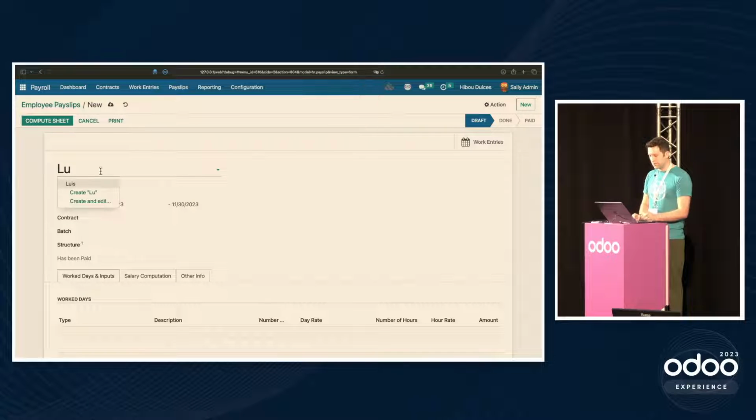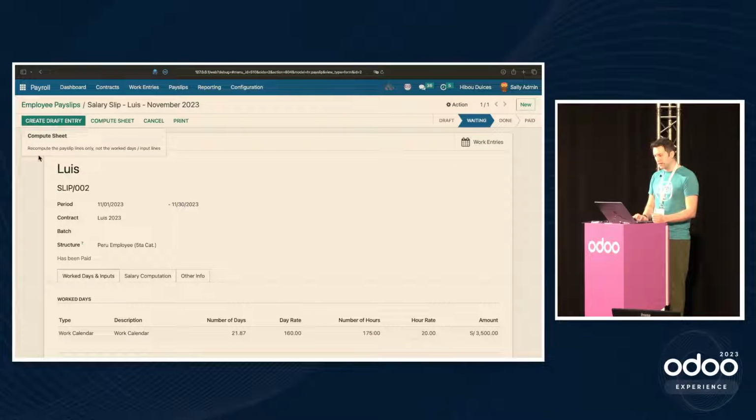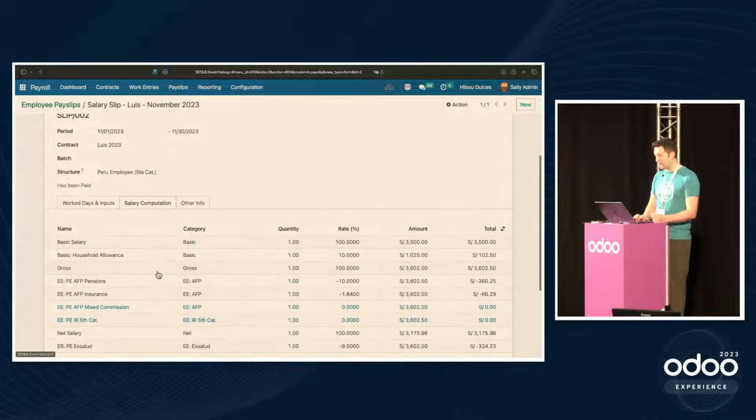So we will choose our Luis employee, and you'll note that it pulled in the contract and it pulled in the structure. This is the default structure for 5th category. There's actually a second bonus one that we'll put a pin in and get back to later as well. The workdays calculate, and when we hit compute sheet, we can come over to salary computation and